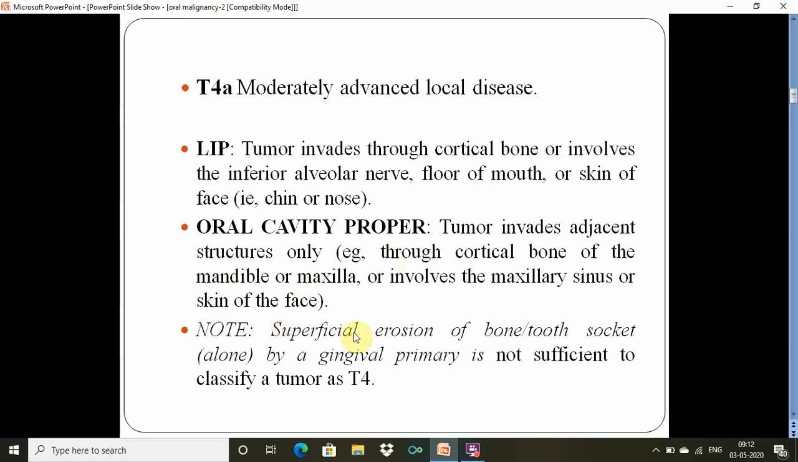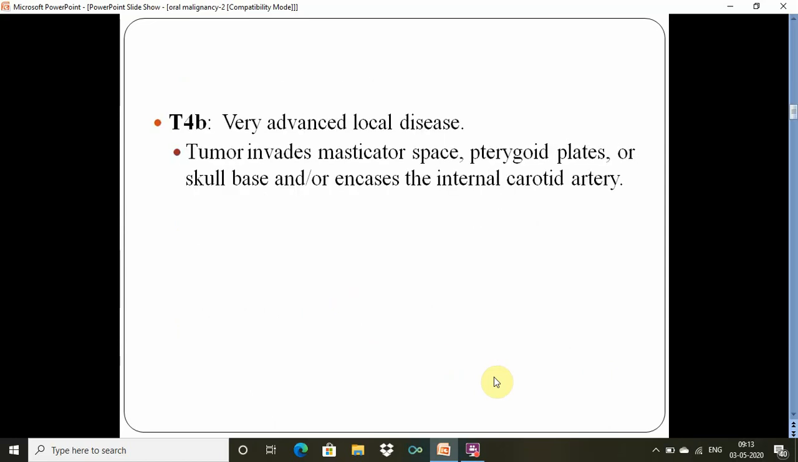One thing to be noted: superficial erosion of the bone or the tooth socket by a gingival primary, when the primary is in the alveolar mucosa and there is subtle erosion of the cortex, is not enough to classify that as a T4A or T4 in general. Now what is T4B? These are very advanced diseases when the tumor invades the masticator space, pterygoid plate or skull base, and or if it encases the internal carotid artery.